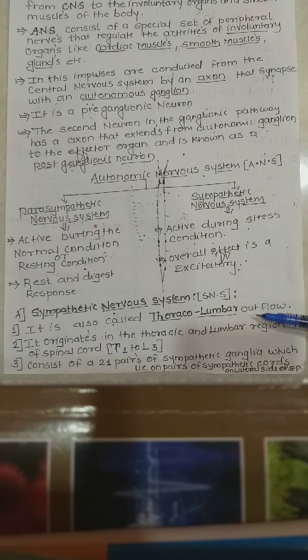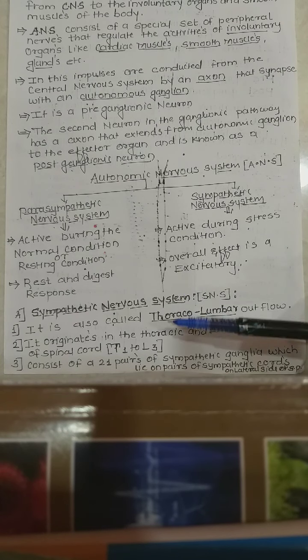The sympathetic nervous system, or SNS, is also called the thoracolumbar outflow. Why? Because most of the nerves arise from the thoracic region and the lumbar region of the spinal cord.